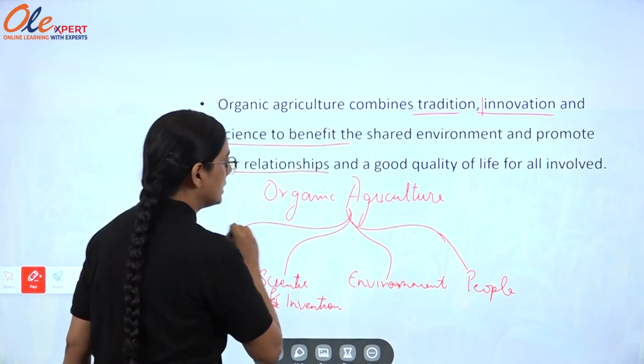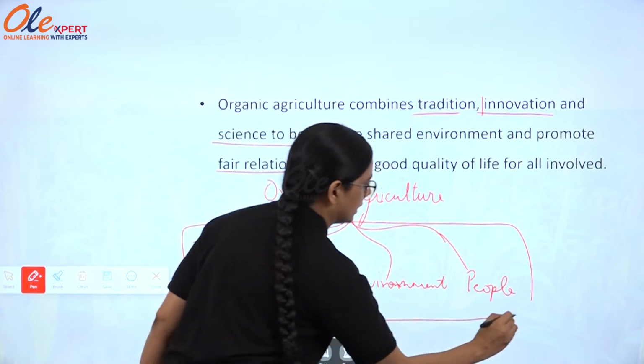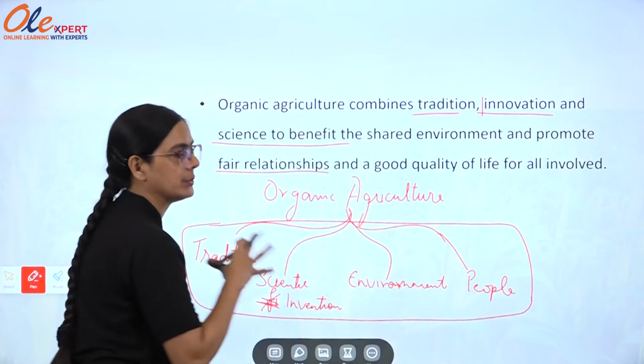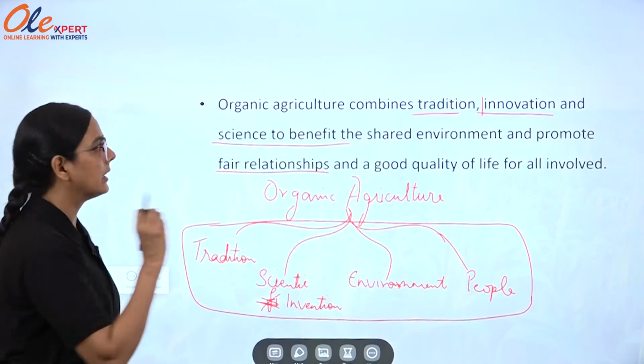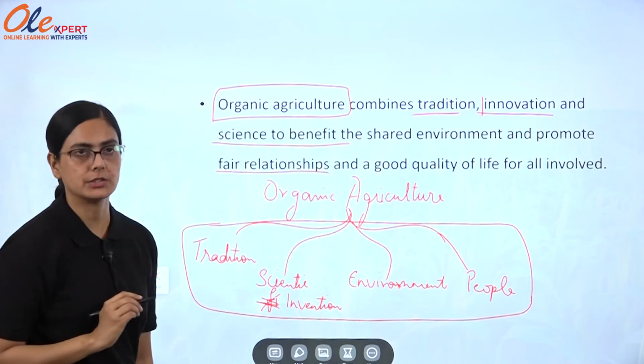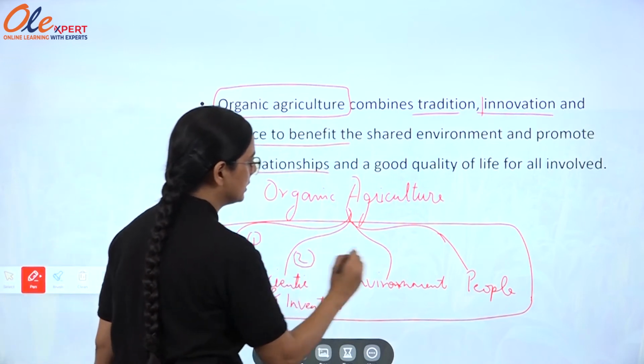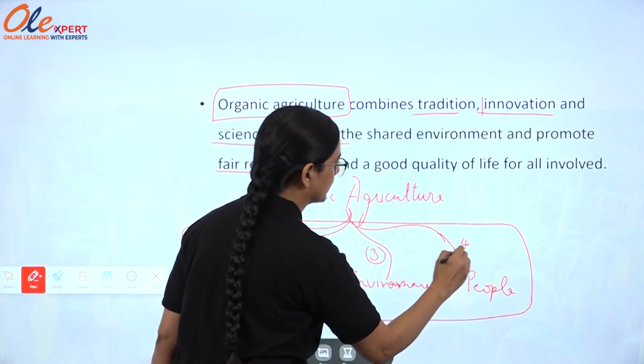It will be shared among all of them. That's why it is called organic agriculture. It combines these things, 1, 2, 3 and 4.